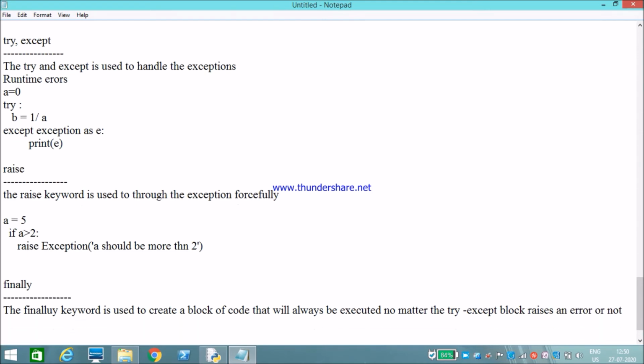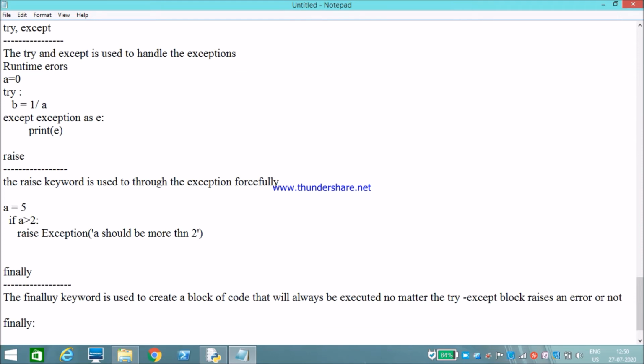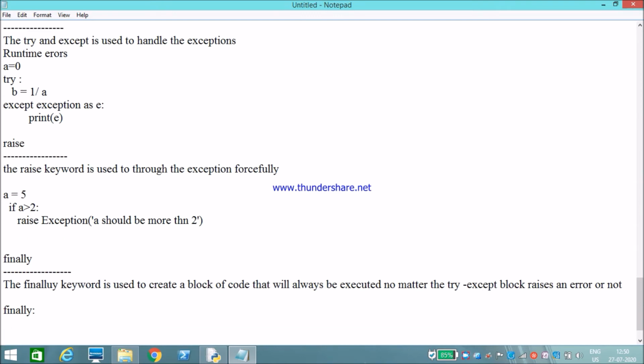Whatever statement we need to execute in our program, we should keep inside the finally block so that it will execute compulsorily. Okay, this is another keyword which we'll use in exception handling.